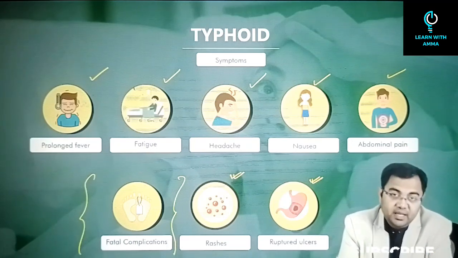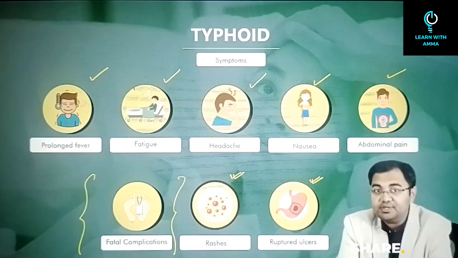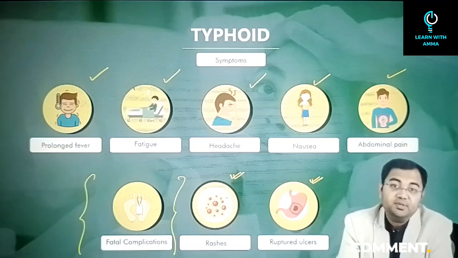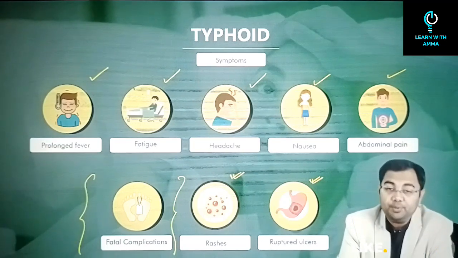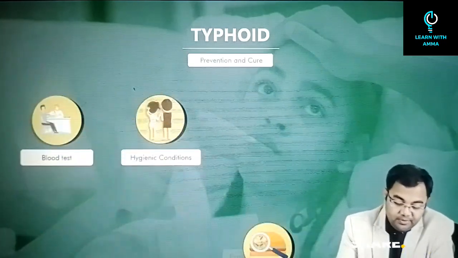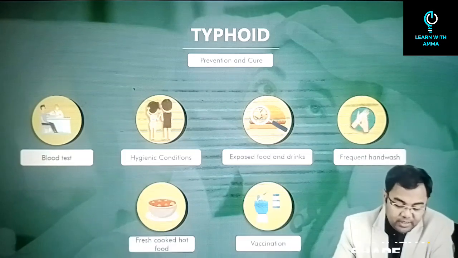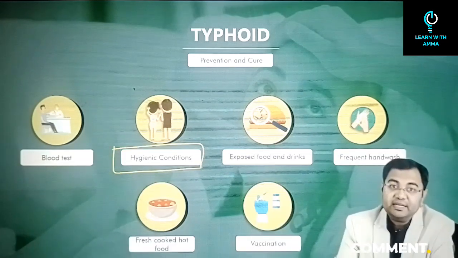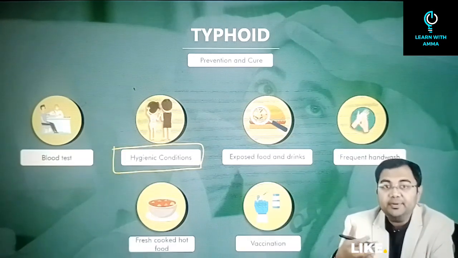But at the same time, the precautions have to be taken, because if these symptoms have developed, the patient needs to ensure that a proper treatment for typhoid is happening. So that's why when we talk about the prevention and cure, first of all, hygiene matters a lot, because it can propagate through contaminated food and water.